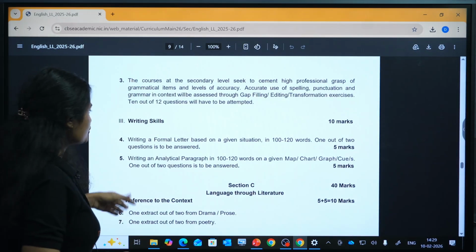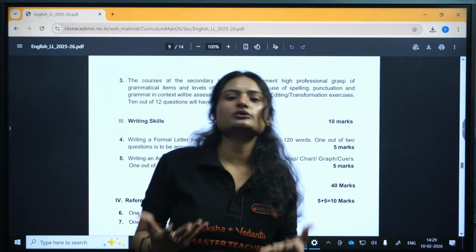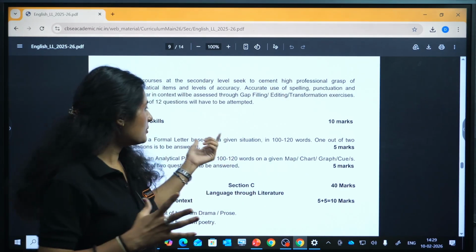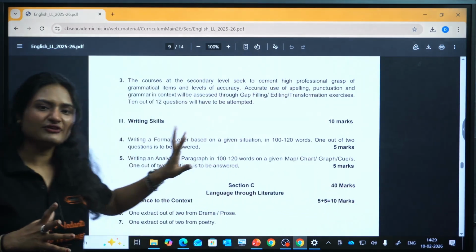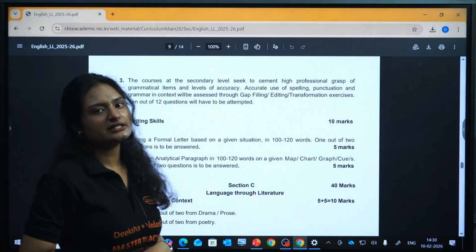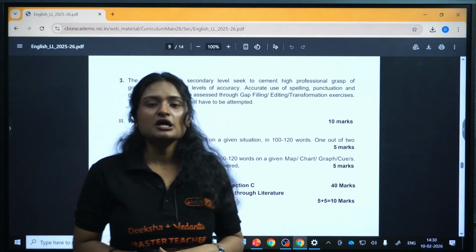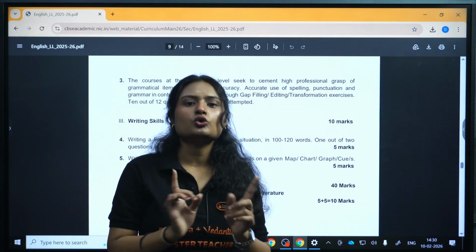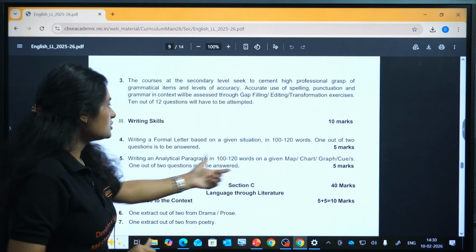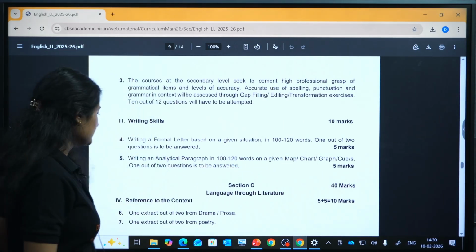Then in the writing section, you have to write a formal letter. Majorly, the one they ask is a letter to the editor, okay. You should write it in about 100 to 120 words, that is 5 marks. Then the next, in the writing section itself, you have one analytical paragraph. There you will be given analytical data, graphical data, any form. You need to express it in words, okay. It will also be of 5 marks. You will be given maps, charts, graphs, cues and anything, right.